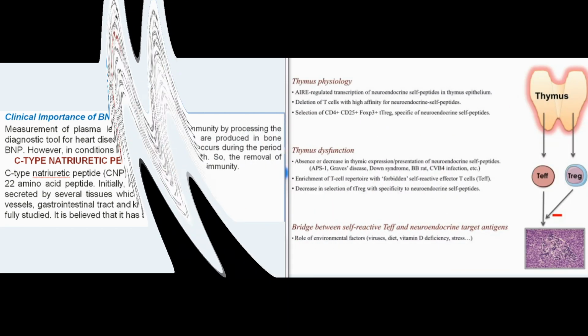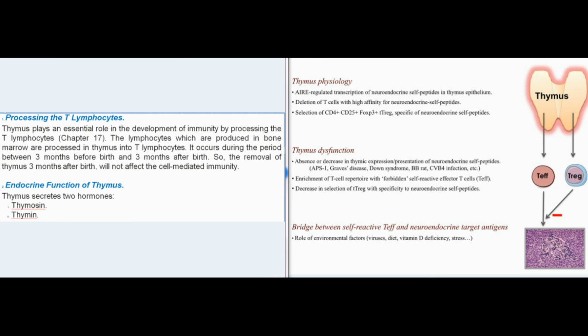Clinical importance of BNP. Measurement of plasma level of BNP, the BNP test, is becoming an important diagnostic tool for heart diseases. Normally, blood contains very small amount of BNP. However, in conditions like heart failure, BNP level is increased in blood.